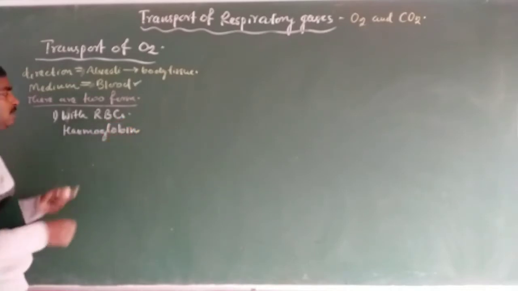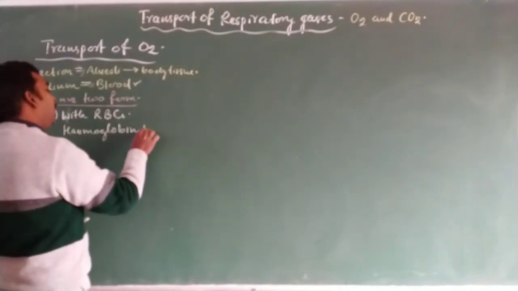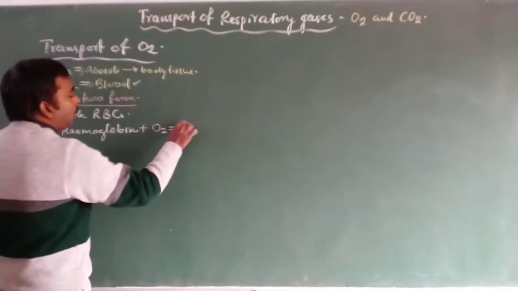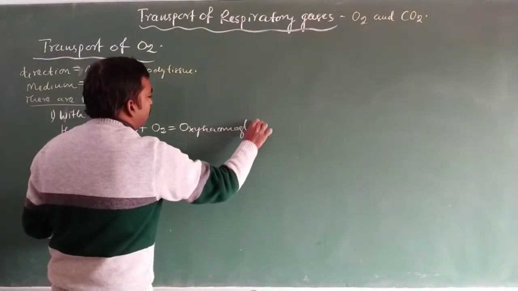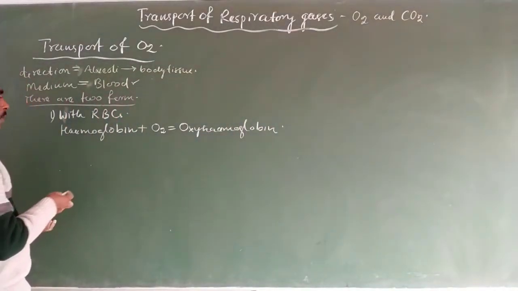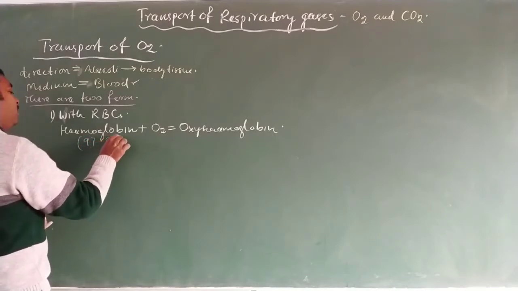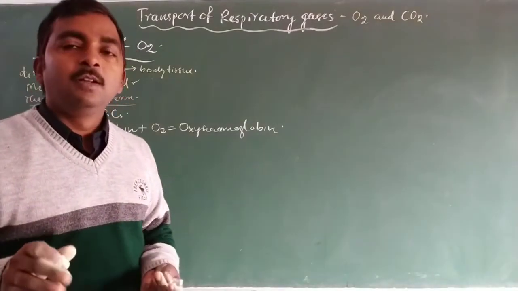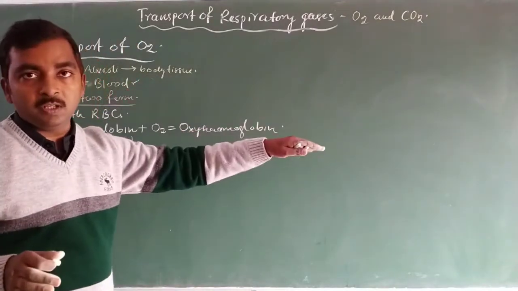Inside the RBC, hemoglobin is an iron containing pigment, and this hemoglobin combines with oxygen to form oxyhemoglobin. In the form of oxyhemoglobin, about 97 to 99% of oxygen is transported through our blood.